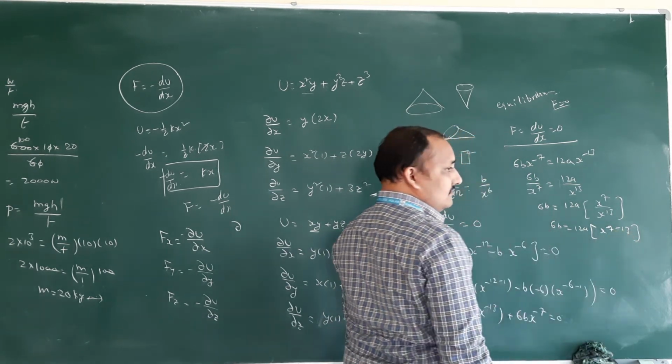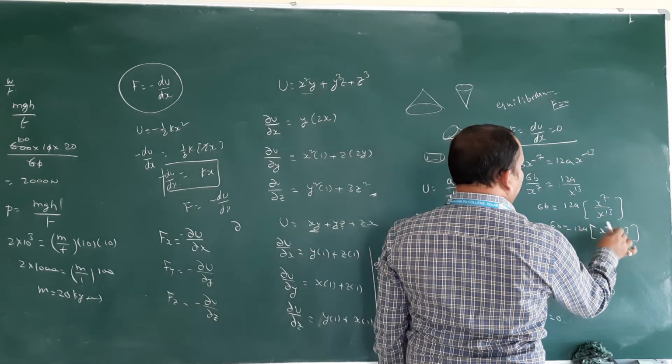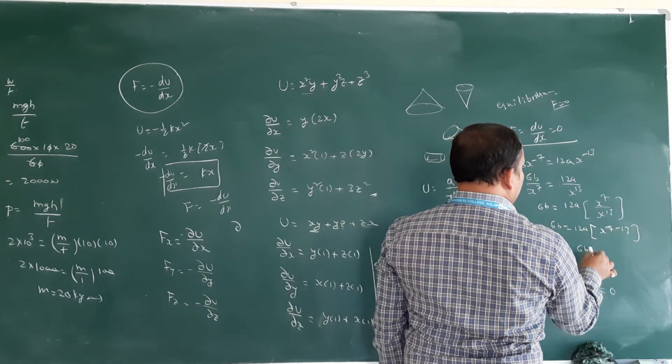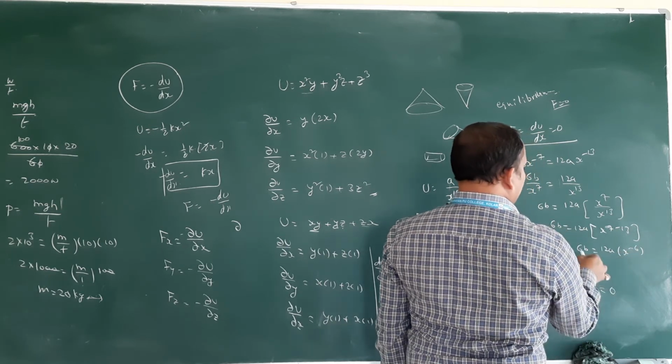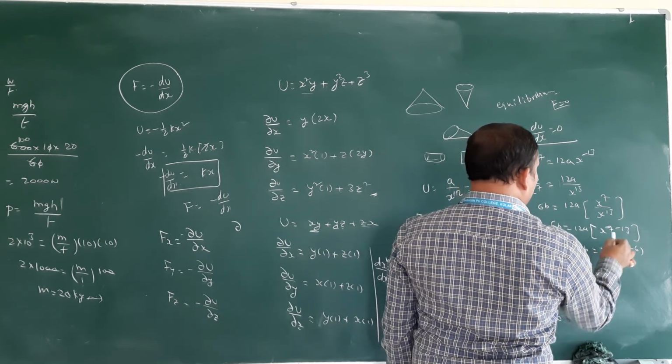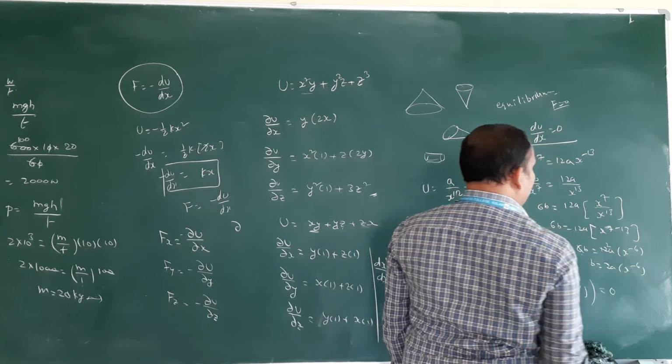Minus 6, correct? So x power minus 6. 6b is equal to 12a x power minus 6. This 6 will be cancelled, 2 times. b is equal to 2a x power minus 6.